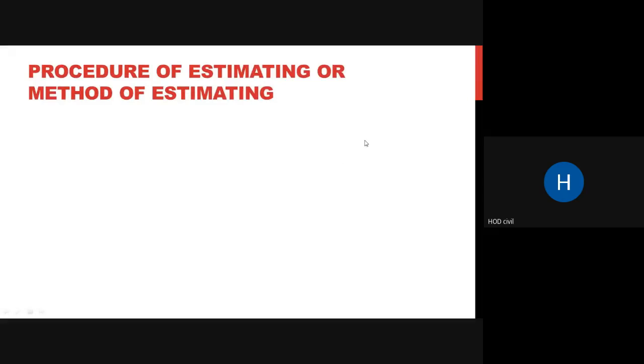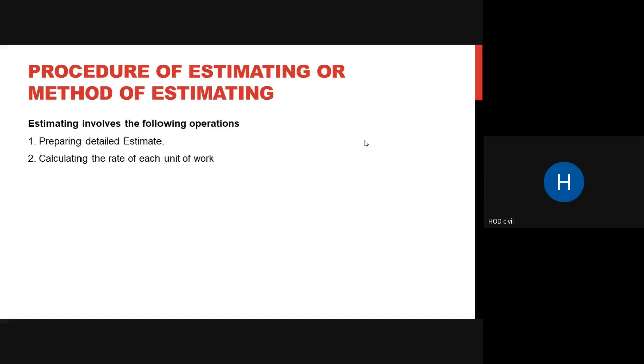Then, procedure for estimating or method of estimating. What is the procedure that we follow for estimating, or the various methods that we use for estimating? So estimating involves the following operations: preparing the detailed estimate first, and the main thing is you prepare a detailed estimate.